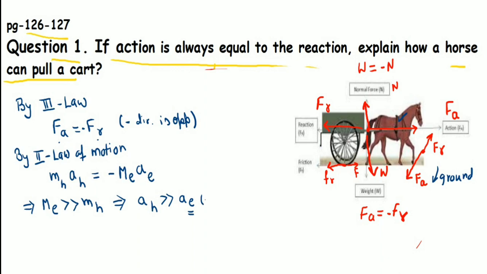Why? Do you think the horse will push the ground backward and the ground will move in the backward direction? No, obviously not, because the earth is a huge thing. A horse cannot push the earth in the backward direction. So we can suppose the acceleration gained by the earth is approximately 0.